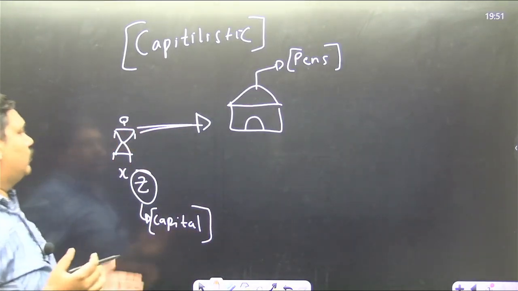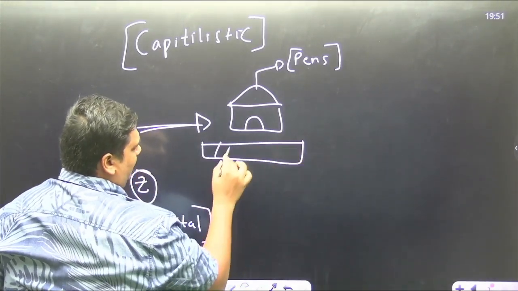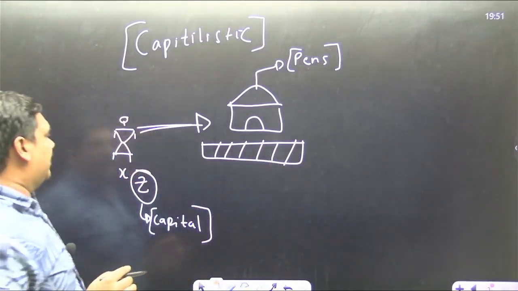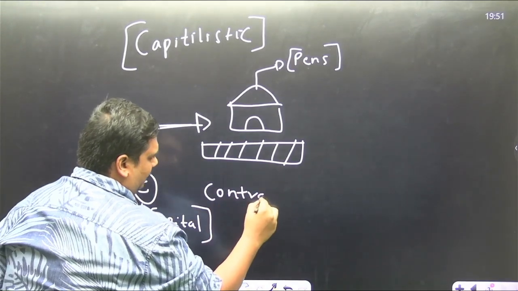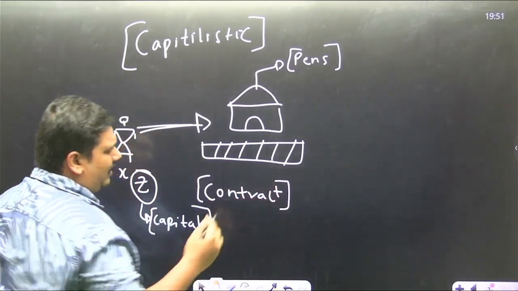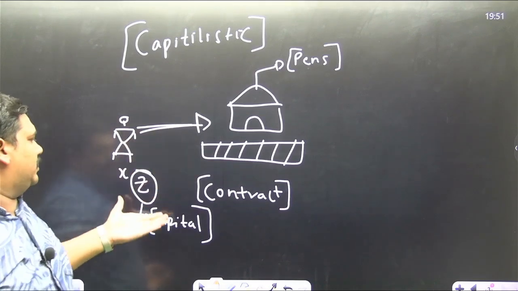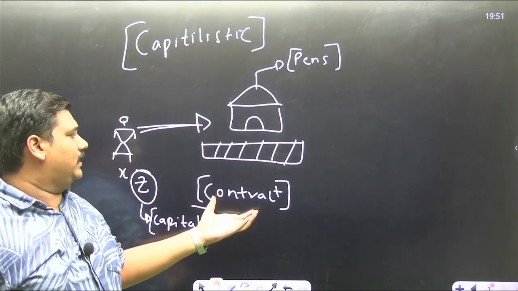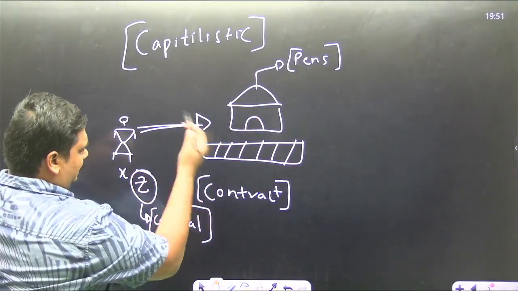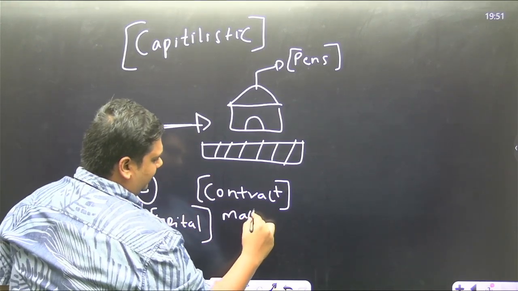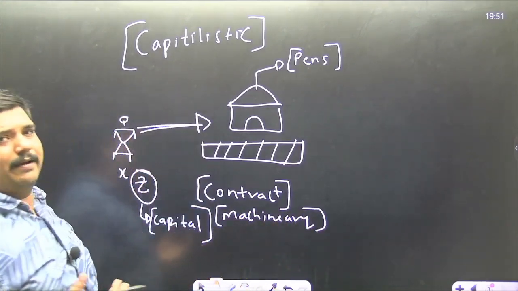Okay. So first, basically, this person will have to buy the land. After that, this person will contract people for the building, for construction. So this person will spend an amount on the individuals to build this factory. Then next, the same person will invest in machinery, because to produce pens you need machines.